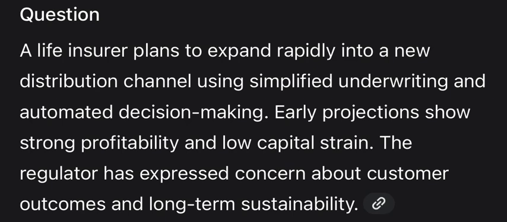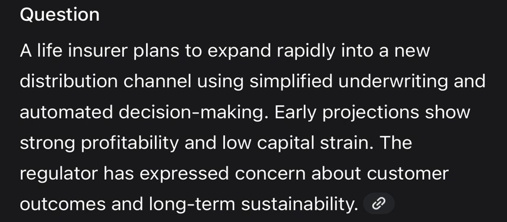Question: a life insurer plans to expand rapidly into a new distribution channel using simplified underwriting and automated decision-making. Early projections show strong profitability and low capital strain. The regulator has expressed concern about customer outcomes and long-term sustainability. Advise the board, integrating product design, underwriting, adverse selection, conduct risk, capital management, and the actuarial control cycle.